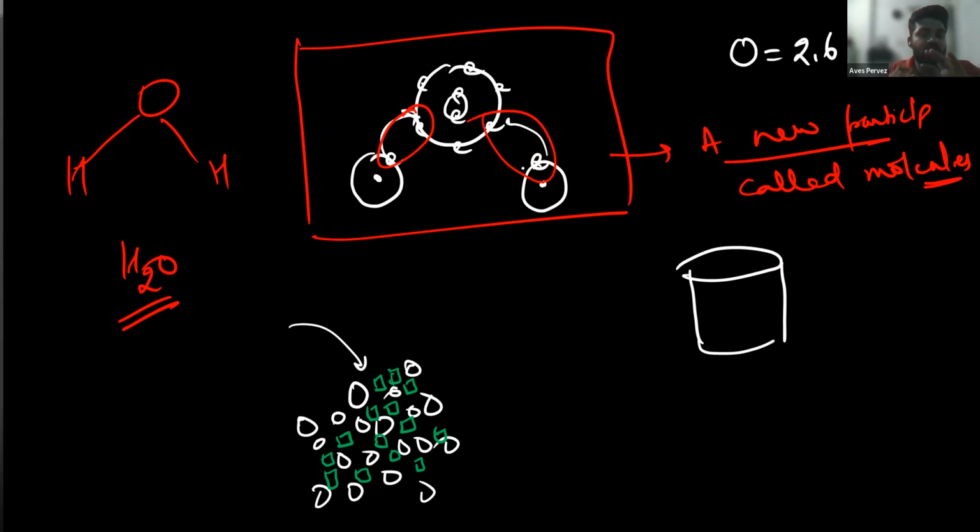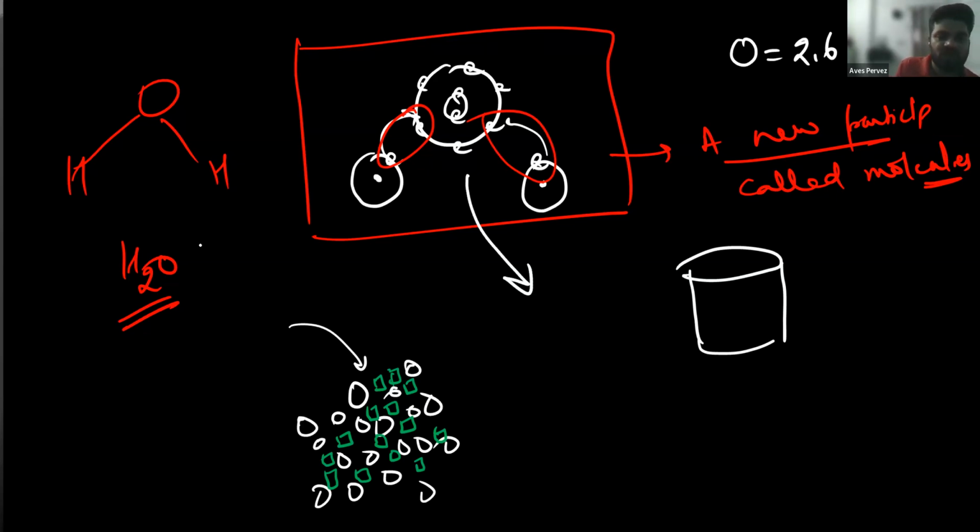Now, as a whole, water is a new molecule. What is a molecule? When 2 or more atoms chemically combine together, they form a molecule. The definition of compound and molecule is almost the same. So here in a molecule, the constituent atoms do not show their properties. For example, the hydrogen atom is not showing its property, the oxygen atom is not showing its property.